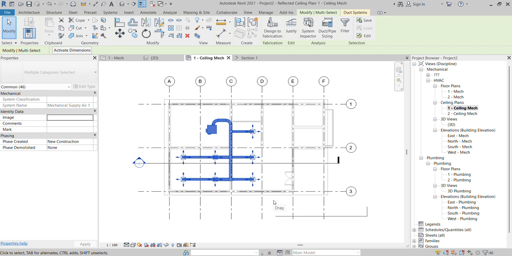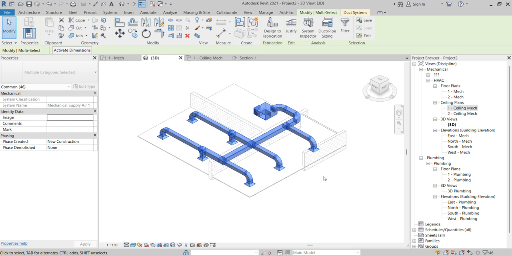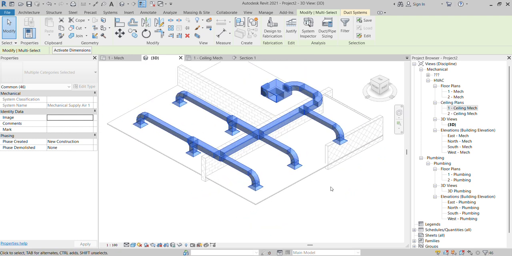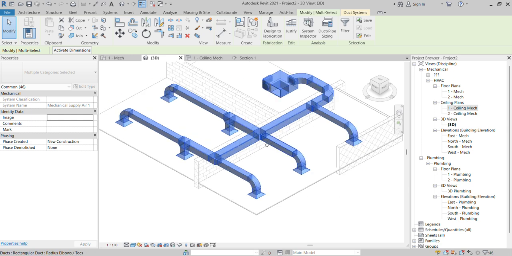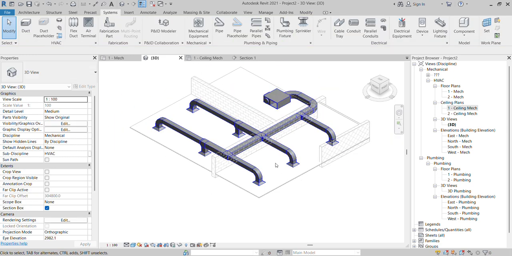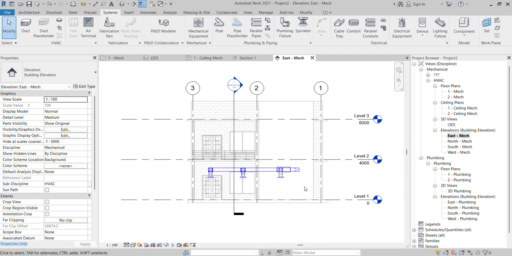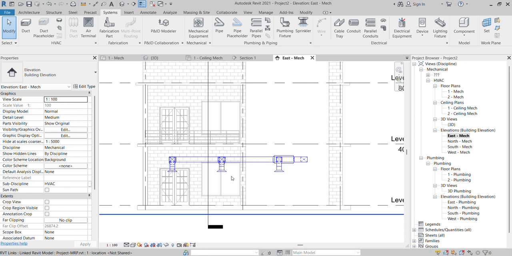Now you can just select, go back to your 3D. Now you can see this one. It's connected already. Now I can go back to my east. Here you can see.